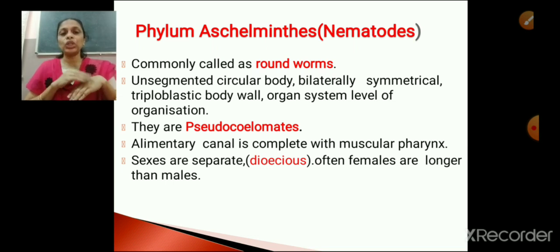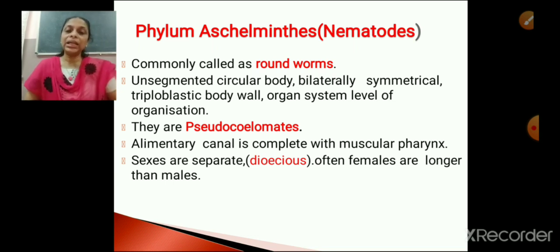If a unique feature is asked, what is a unique feature that you find in phylum Aschelminthes? Pseudocoelomates. Aschelminthes members possess a pseudocoelom. So that is a unique feature that you find in phylum Aschelminthes. Hope it's clear? Yes or no?